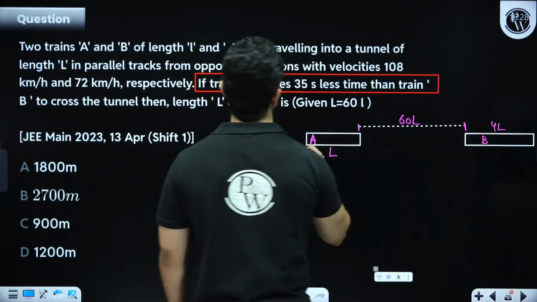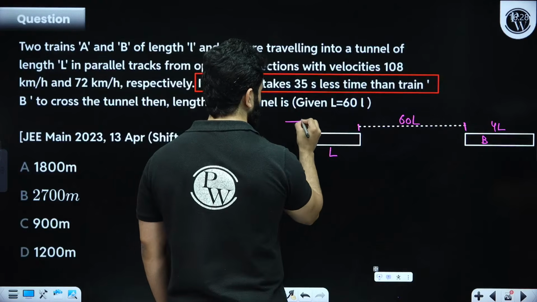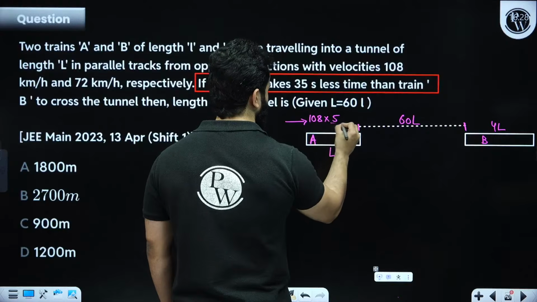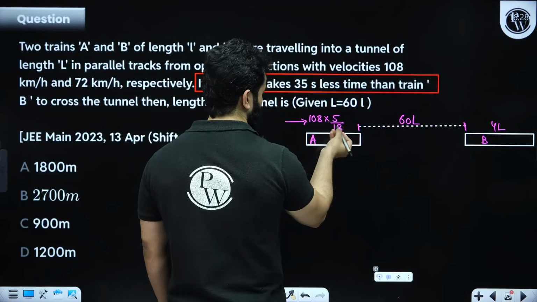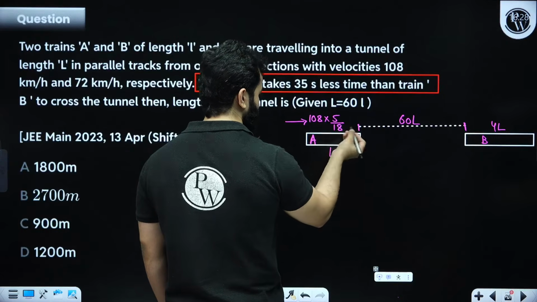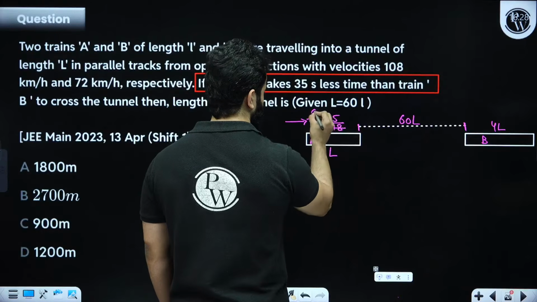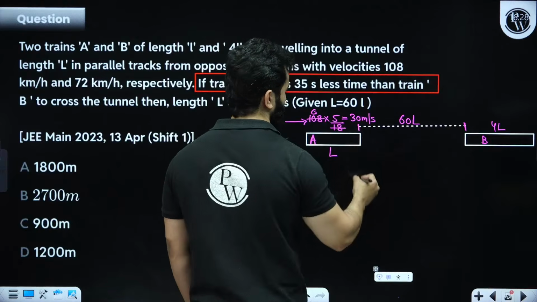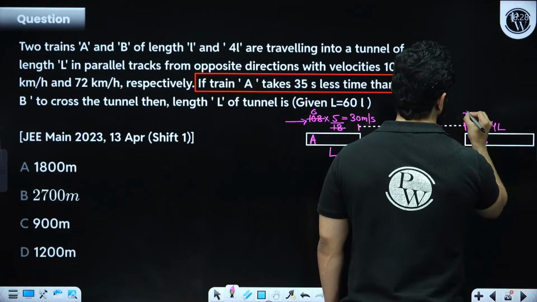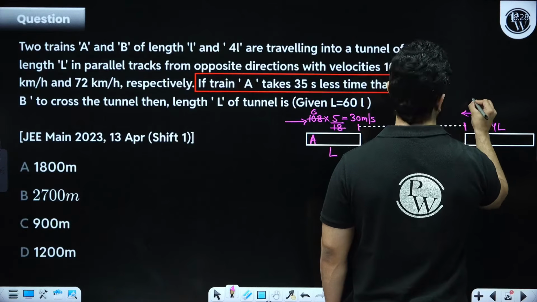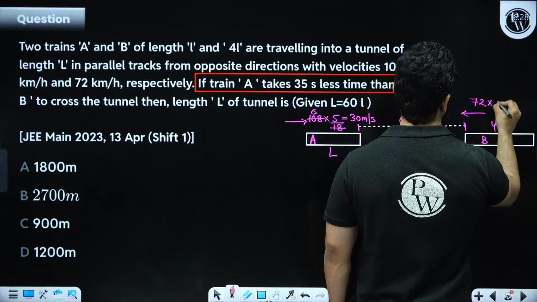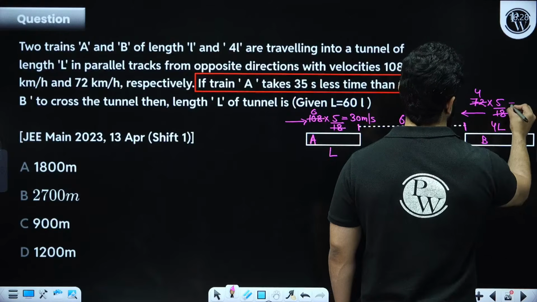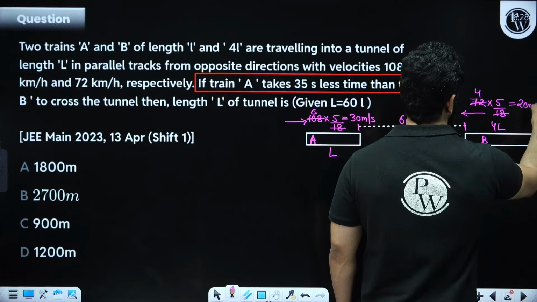And A is moving with 108 km per hour. My dear friends, 108 multiplied by 5 by 18, this is going to become 30 meter per second. Train B is moving in this direction with 72 km per hour. 72 times 5 by 18, this is 20 meter per second. Now please understand.